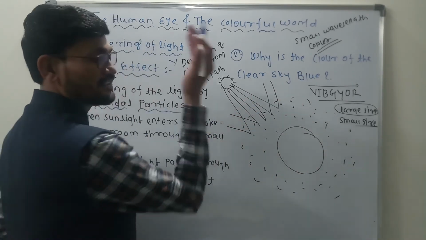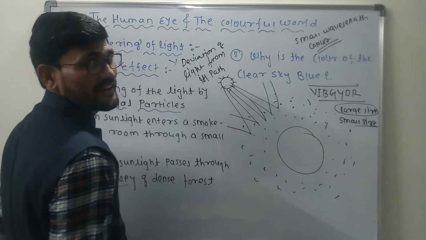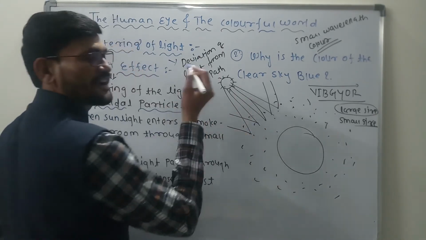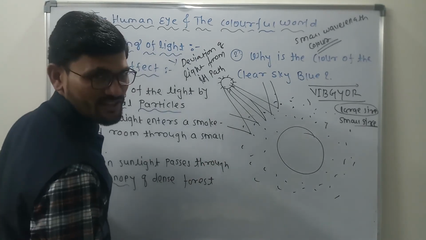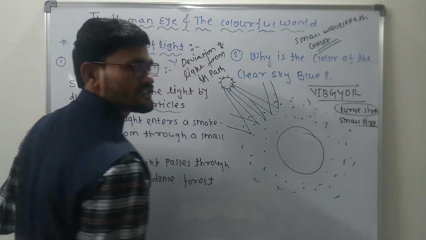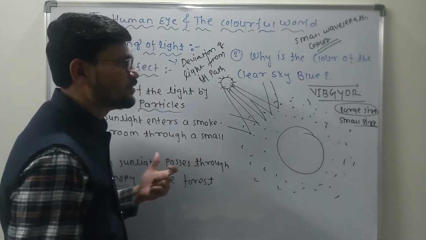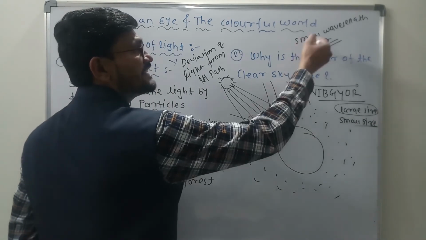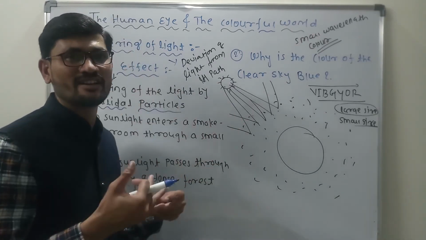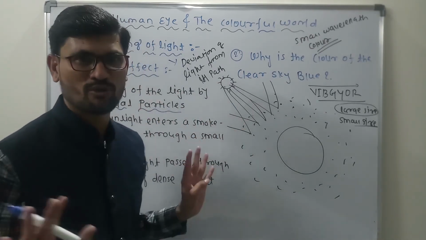Due to that, the scattering of light takes place and some amount of light gets reflected back in the atmosphere itself. Mostly the smaller wavelength colors will get scattered in the atmosphere.